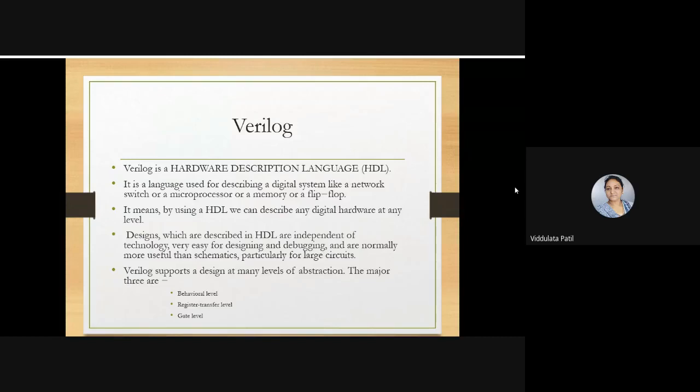So that becomes a little bit difficult, and instead of that, these HDLs are very easy for designing as well as debugging. If there is a certain error, you can easily find it, because if a syntax error is there, you can easily debug it, unlike in schematic type simulators.